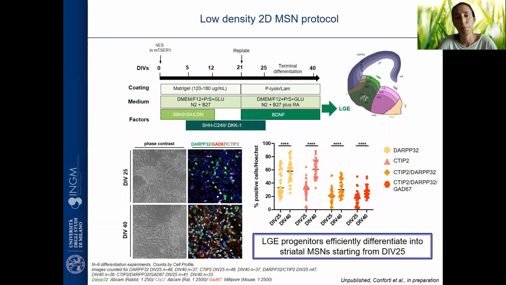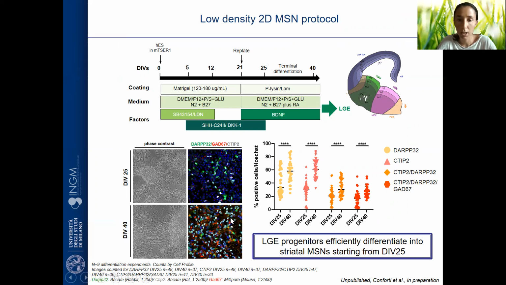And now Paola Conforti has developed a new protocol that mimics human fetal striatum or MSN development in vitro in 2D. This protocol goes up to 40 days, but by day 25, we have a good number of medium spiny neurons that were classified by immunohistochemistry by DARPP-32, GAD, and CTIP2. And you can see that by day 25, we have about 20% of MSNs that reach approximately 30% by day 40.